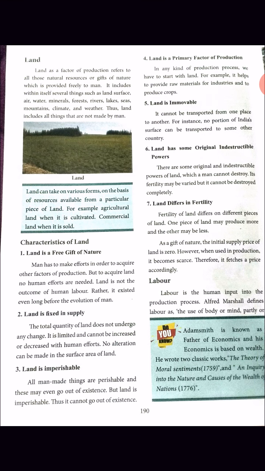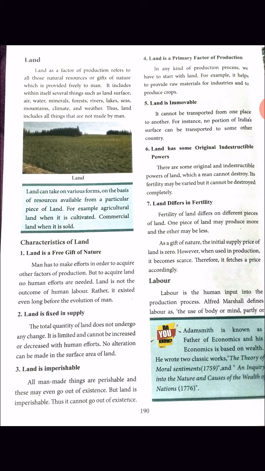It includes several things such as land surface, air, water, minerals, forests, rivers, lakes, seas, mountains, climate and weather. Thus, land includes all things that are not made by man.